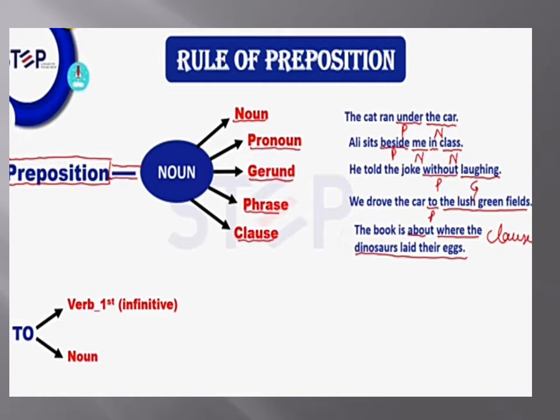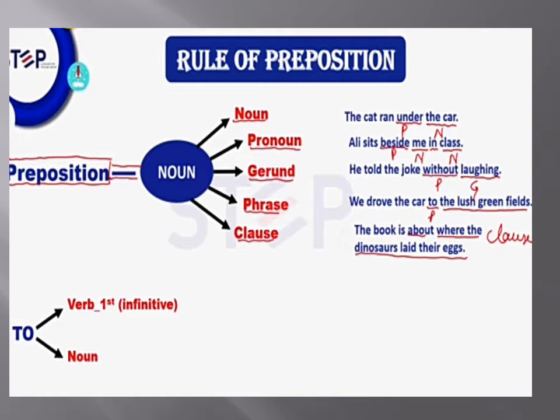Example number 3, he told a joke without laughing. Here you can guess that the underlined word without is a preposition, and the verb plus ing, laughing, is a gerund. Gerund is a form of a verb. In the next example, we drove the car to the lush green field. Here to is the preposition of direction, and the lush green field is a phrase.